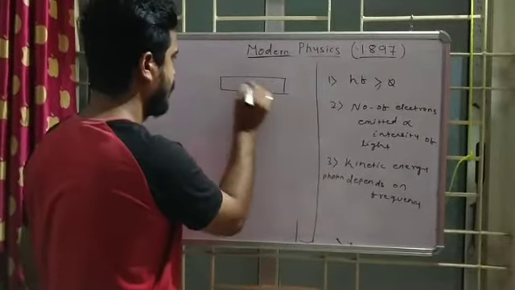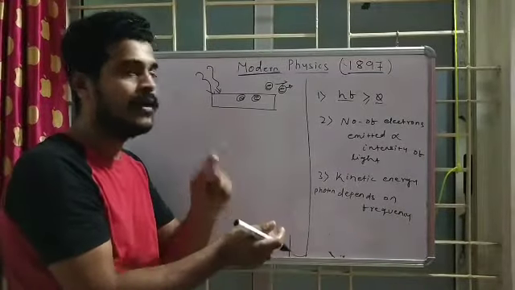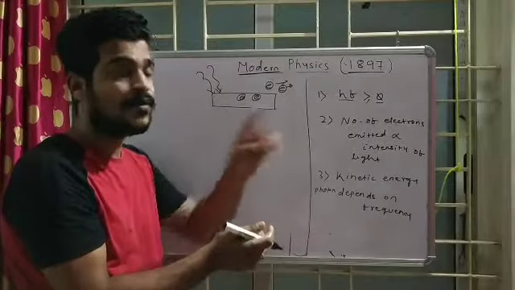So these are the three laws. Okay, the very first law is what? The very first law is that the amount of energy has to be greater than the work function. If the metal has a work function phi and you are giving less energy than the work function, then not a single electron will leave the surface. So for electrons to leave the surface, the first law says that you have to give sufficient energy, and sufficient energy means at least the work function.